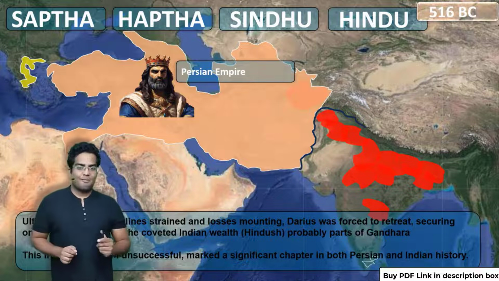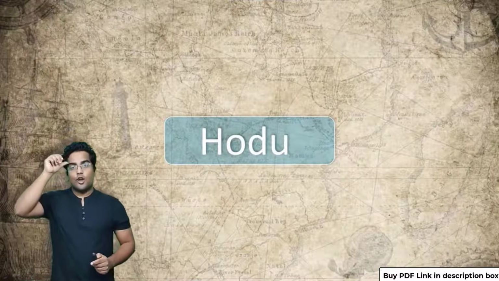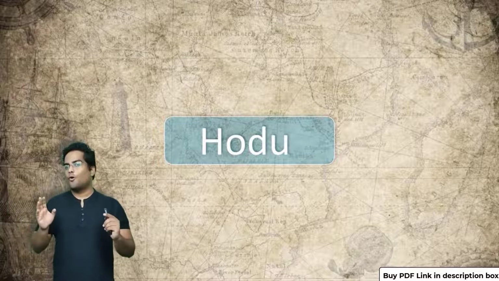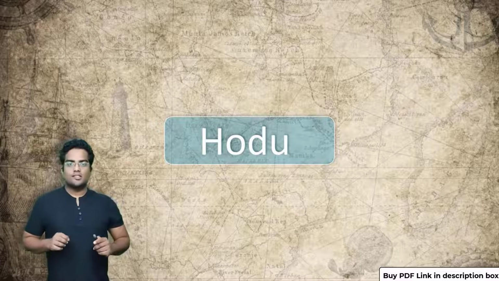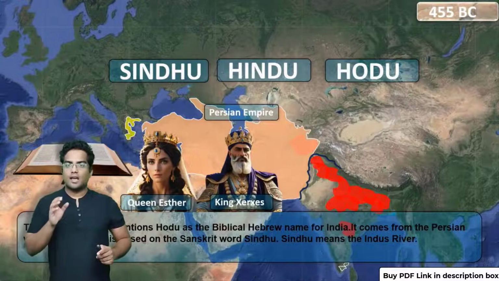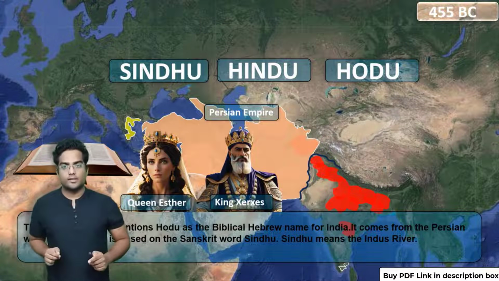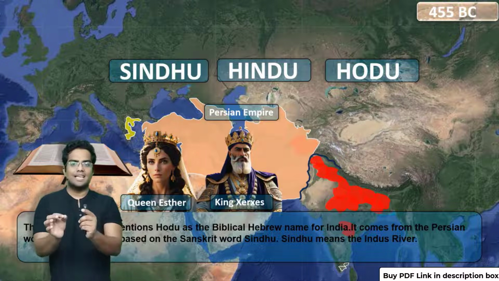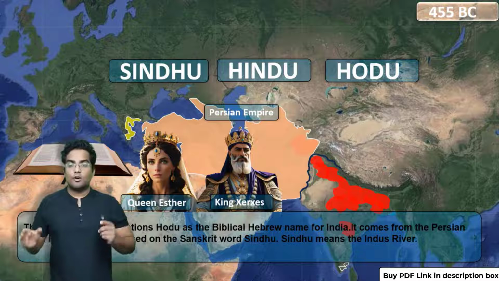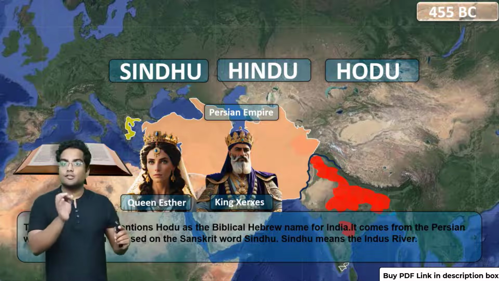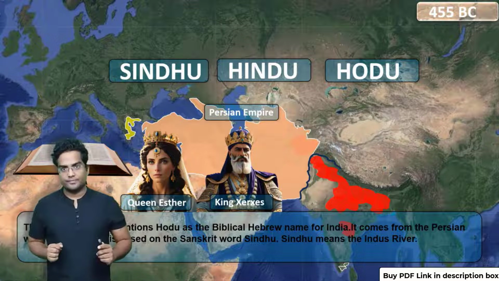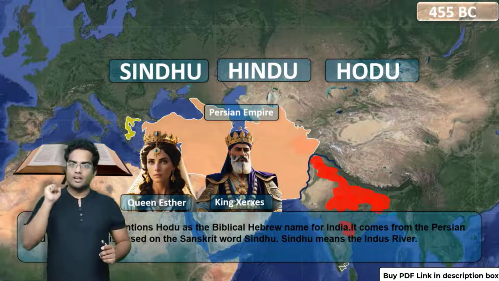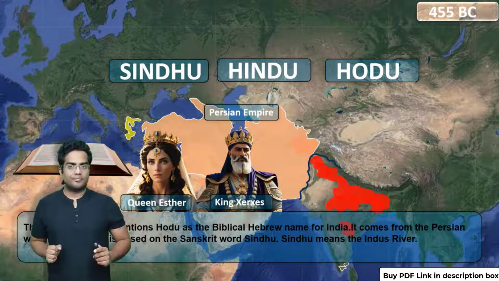Moving forward. Now we are going to refer to one more term called Hodu. So what is Hodu? As it happened, King Darius had a successor called King Xerxes. You may have heard this name because he was immortalized in the movie 300. This is the same guy who fought against the Greeks.